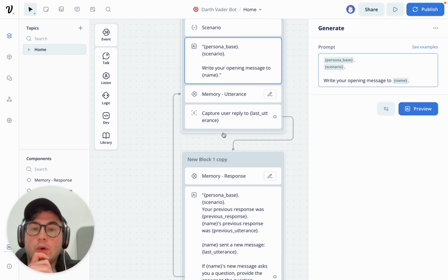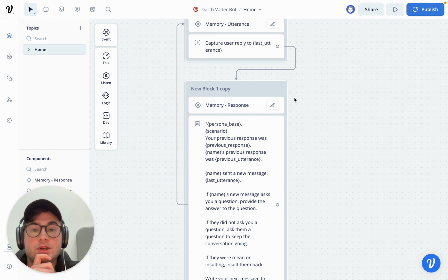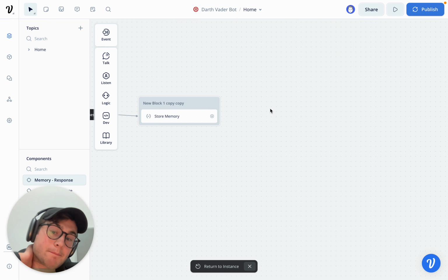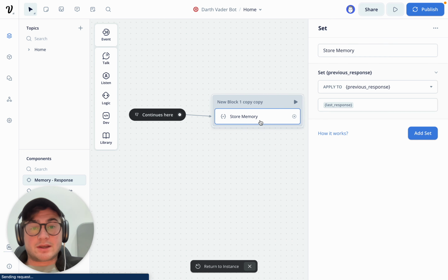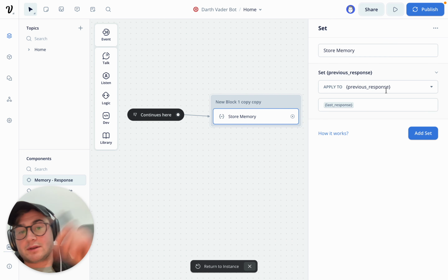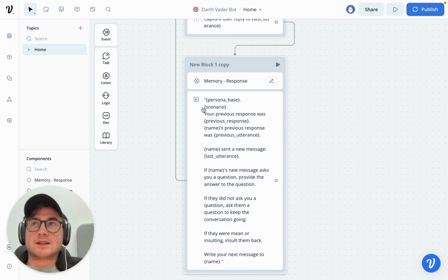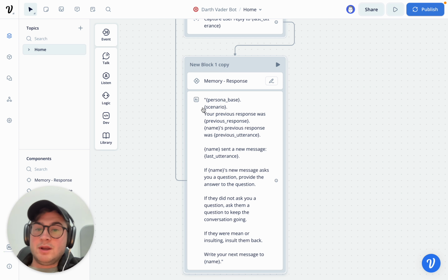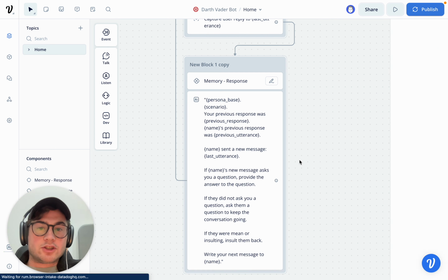From there, we're going down. We're capturing the user's reply, putting that into utterance, and then we're using components to create memory, which is really cool. This memory is basically applying the previous response to last response, sorry, inverse. That allows you to save multiple responses of memory so that here I can inject the persona, the scenario, previous response, the name, and the previous utterance, so what the user said. We're framing up all the context using a lot of context injection, and that's going to generate a response.